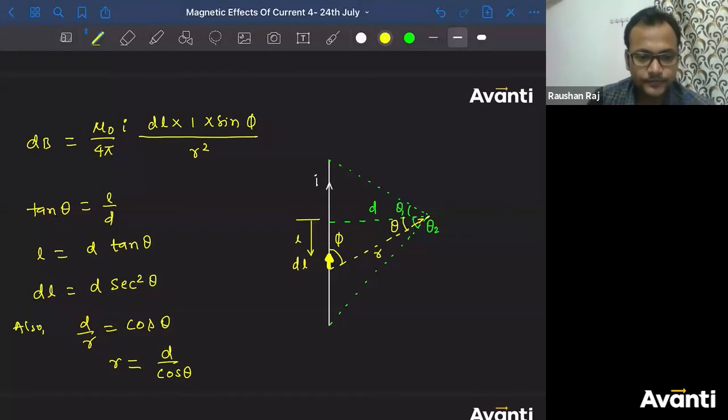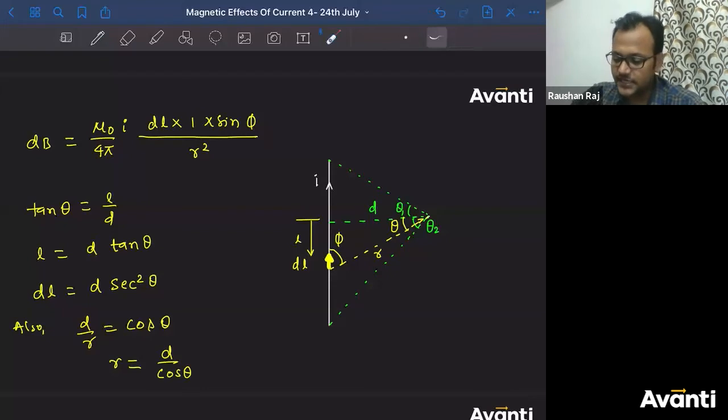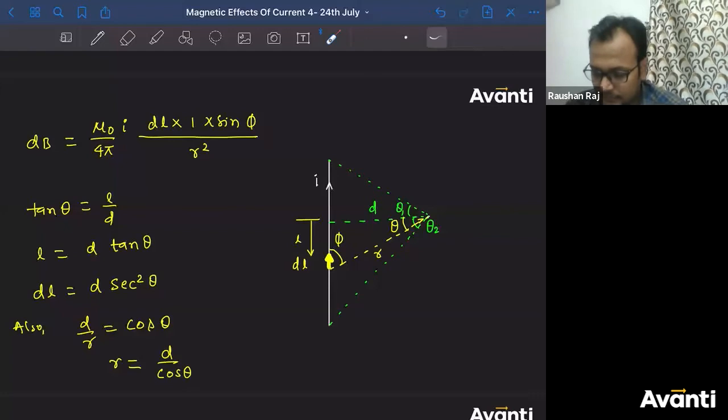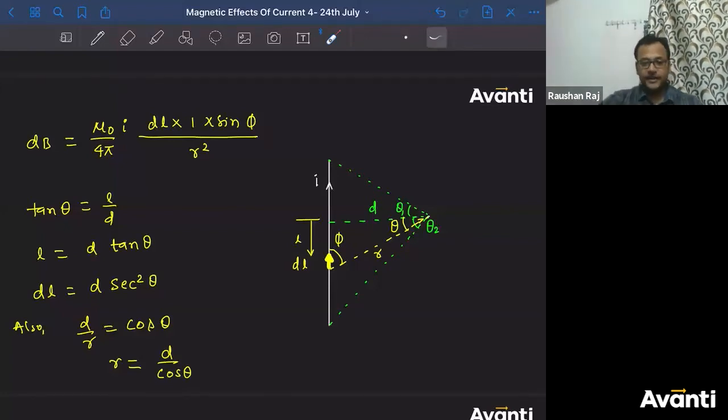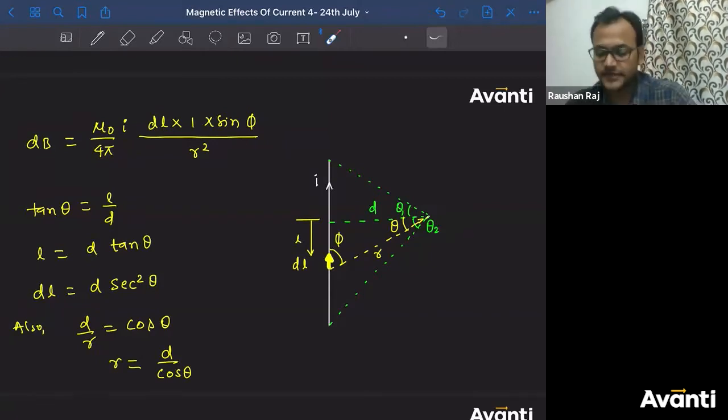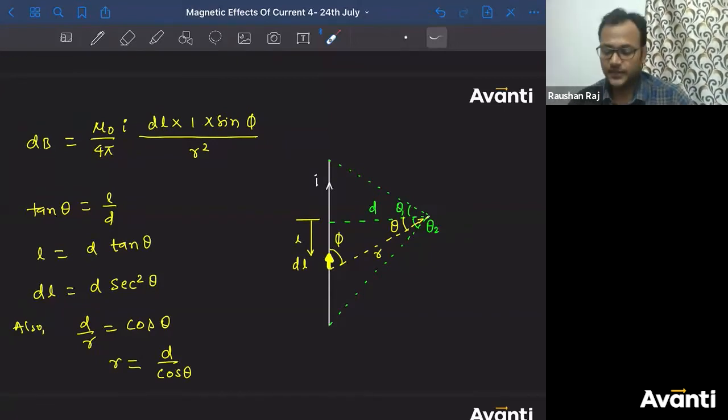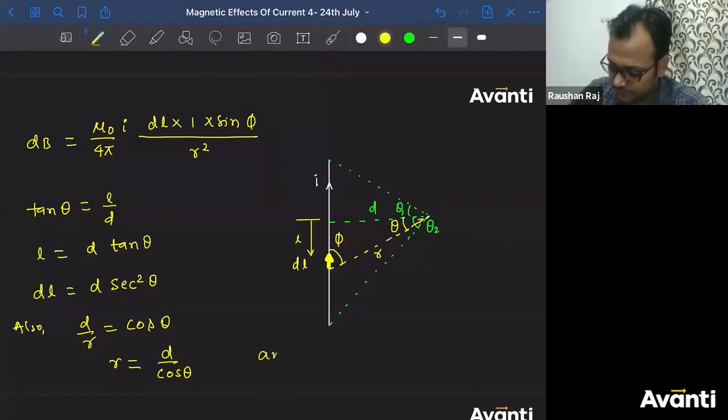ठीक है बच्चा लोग. अच्छा, phi को देखो बताता हूं ना. Now tell me what is the relation between phi and theta. बोलो बच्चा लोग. I don't have to take help of phi, Mohit. That is why I am not using that phi value here. I have to convert everything in terms of theta so that I can integrate it आराम से. Tell me what is the relation between phi and theta. Very good. Keep it up. So I can say phi is equal to 90 minus theta.